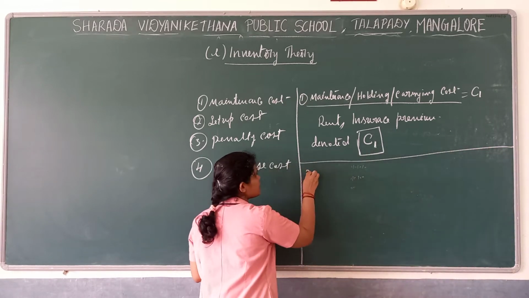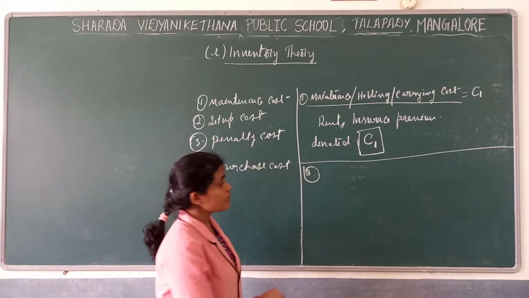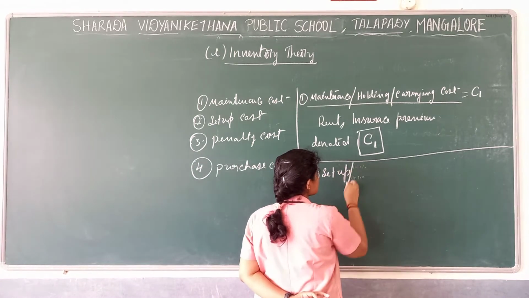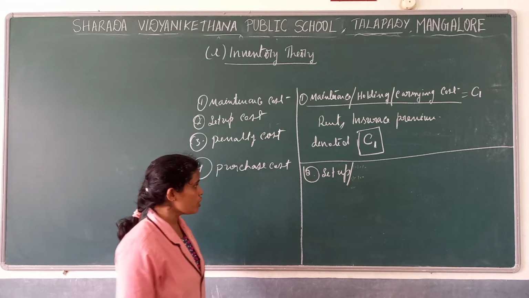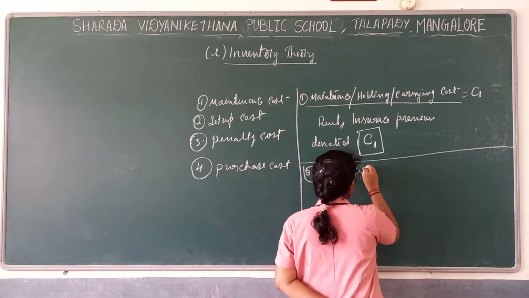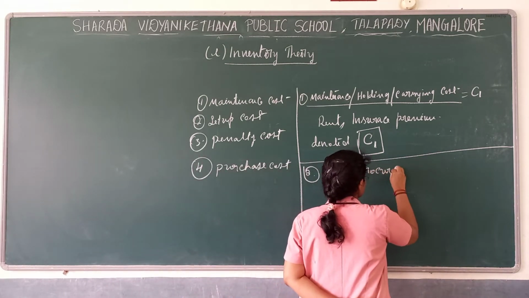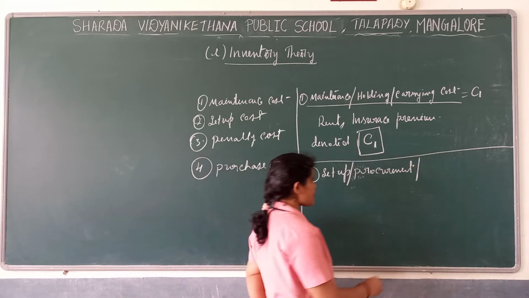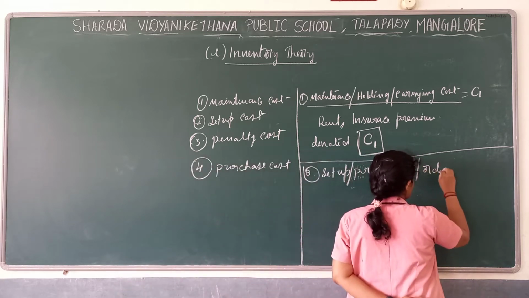The second one, that is what we have taken here, setup cost. Now this setup cost we also call procurement cost, or else we call it order cost.